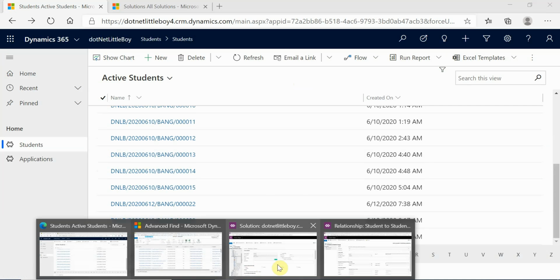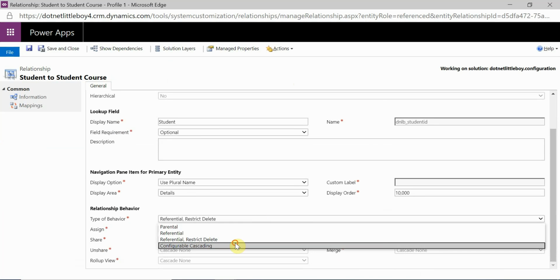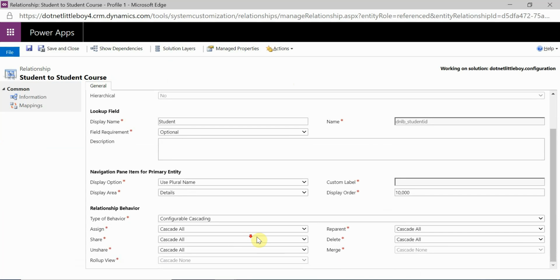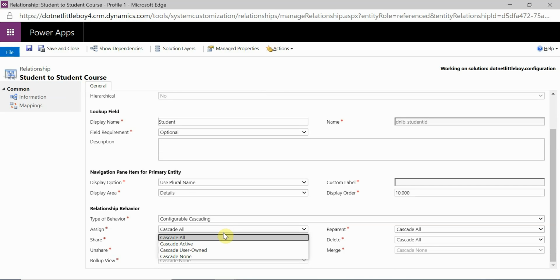Now we have another type of relationship behavior, that is configurable cascading. It means that when you do any operation on your parent, then how you want that operation to apply to your child records. So these are different types. You can assign, share, unshare, roll up, all these different operations we have. But along with that, we have levels for the child records, what kind of child records you want. So if you have selected cascade all, then all the child records of the parent records will be affected.